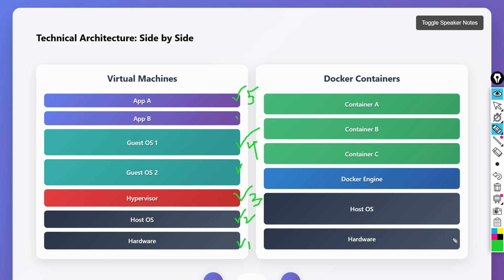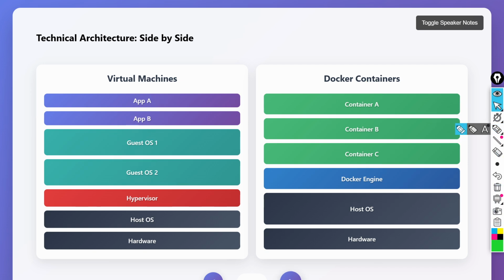If you see a container, hardware will be one, host OS will be two, and then the Docker engine, and then the container. The container will run on this. Let's say this is the application, so this is 4 and this is 3. This is just a correlation difference. In this particular case, this one will be entirely used by this, but here this one is using this, and this one is used by this application. That makes the difference.